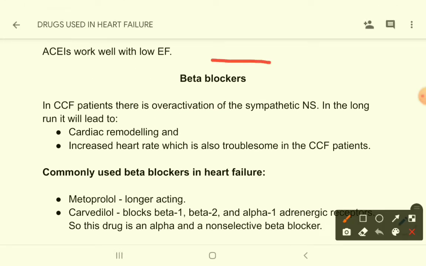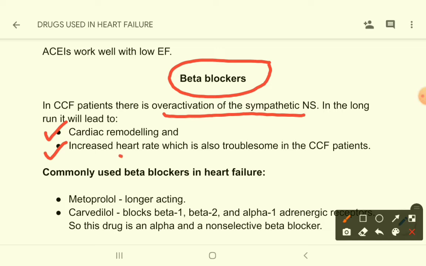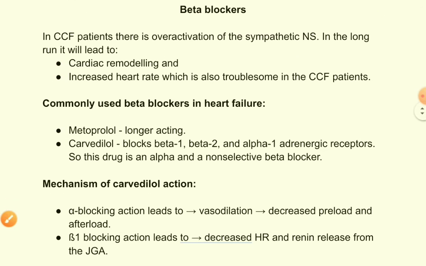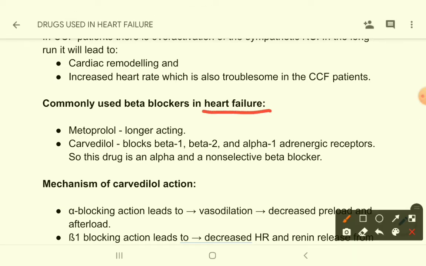Okay, now come to the beta blockers. We also use beta blockers in congestive cardiac failure. In congestive cardiac failure patients, there is overactivation of the sympathetic nervous system. In the long run, it will lead to cardiac remodeling and increased heart rate. The overactivity of the sympathetic nervous system will lead to increased heart rate, which is troublesome for heart failure patients.